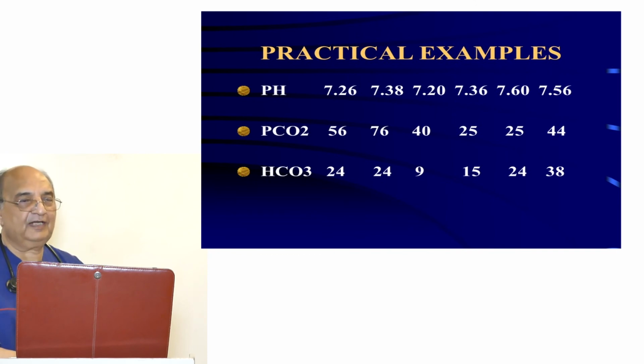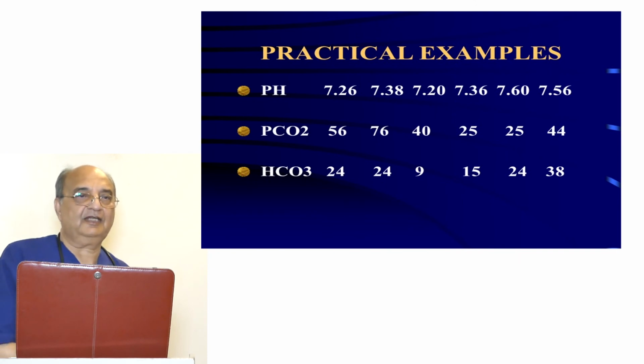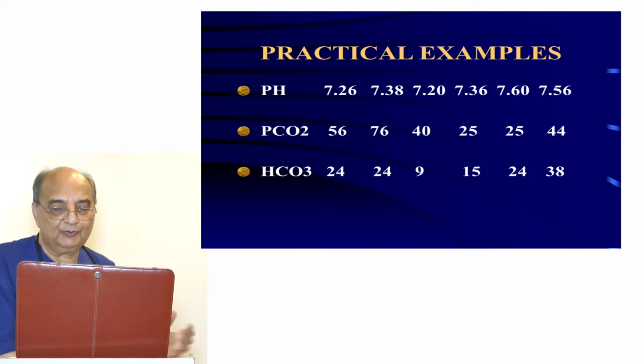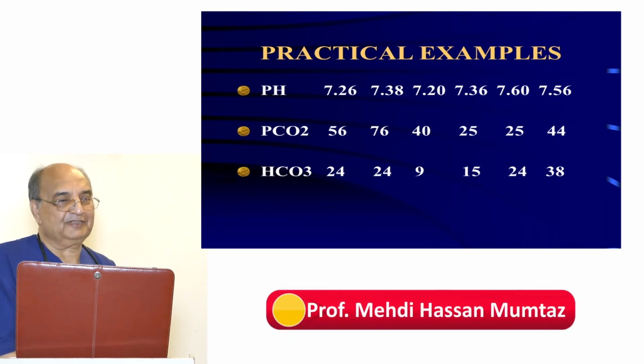pH is 7.56. That shows alkalosis and it's outside the compensatory range. And then PCO2 is 44. Can this cause alkalosis? No. Then you look at the bicarbonate, 38, very high. It's a metabolic element. It has got alkalosis that has suppressed the respiratory center and is accumulating CO2 also. So it is partially compensated. It's not completely compensated, right?